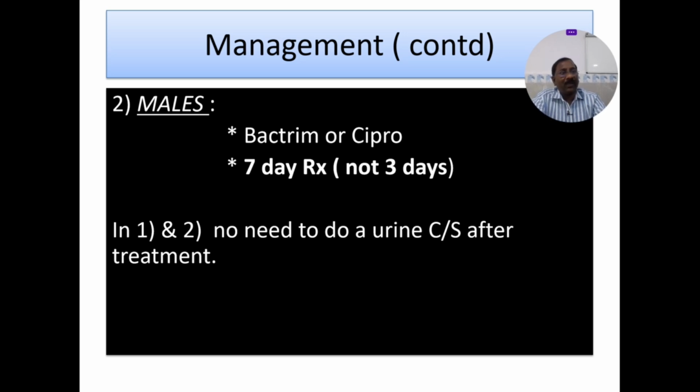So always in males, in elderly individuals, it is better to use ciprofloxacin rather than Bactrim DS, because ciprofloxacin penetrates the prostatic tissue much deeper and much quicker. So that is the reason. Ciprofloxacin is a very good antibiotic to treat prostatitis.